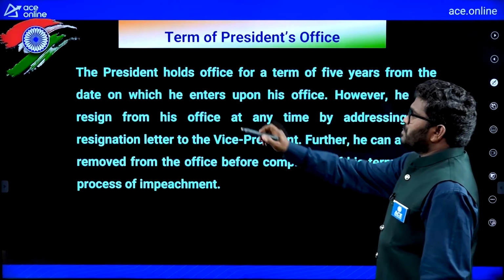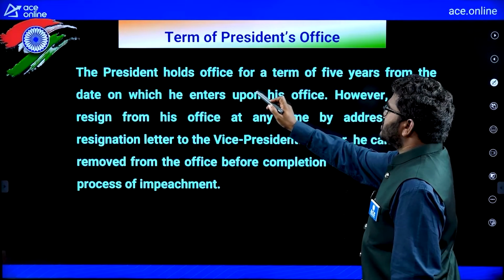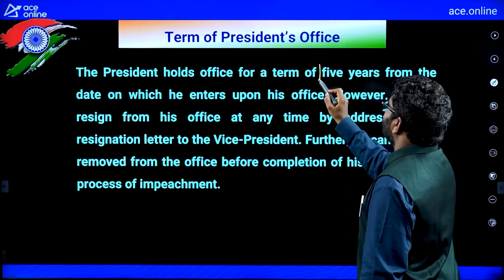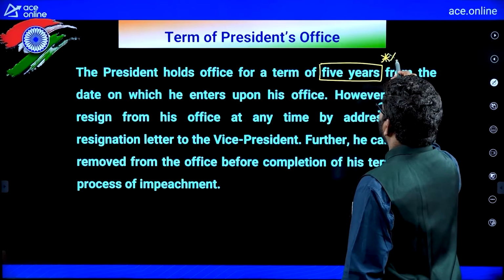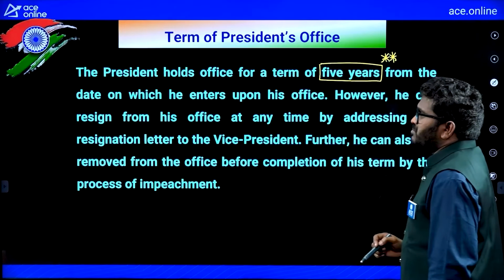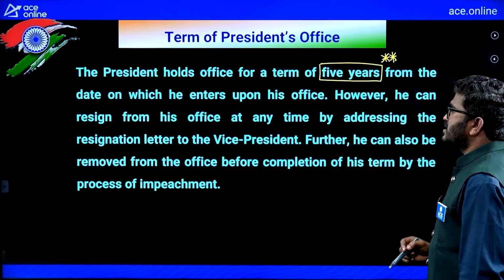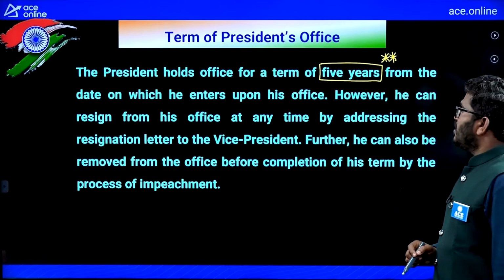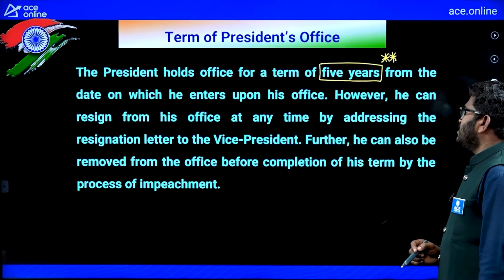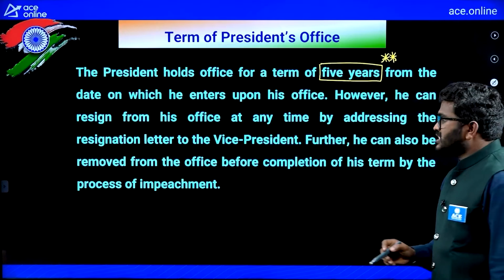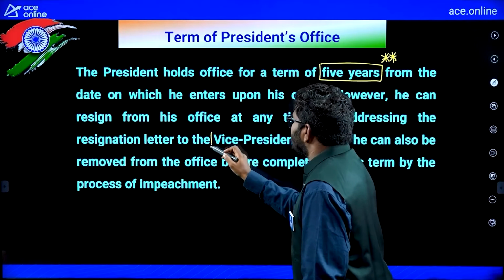See, the president holds office for a term of 5 years. The president can hold office for a term of 5 years from the date on which he enters upon his office. However, he can resign from his office at any time by addressing a resignation letter to the vice president.